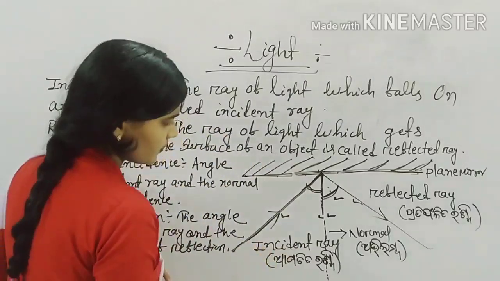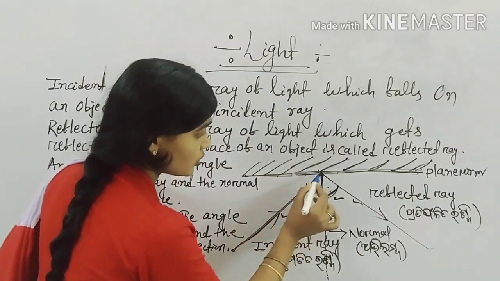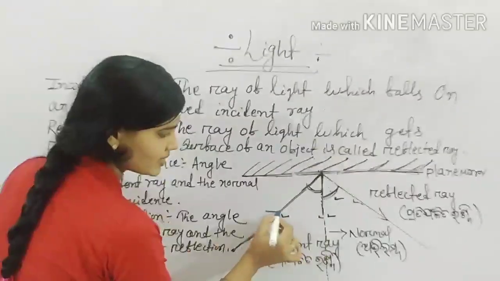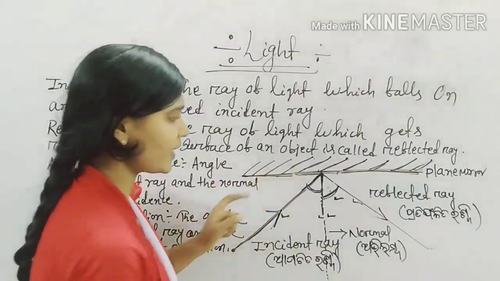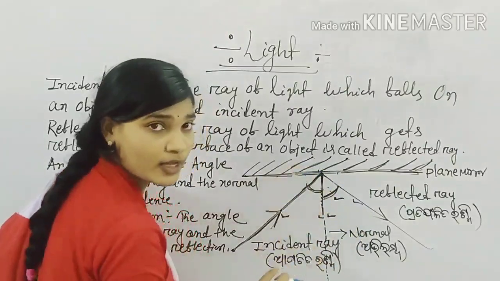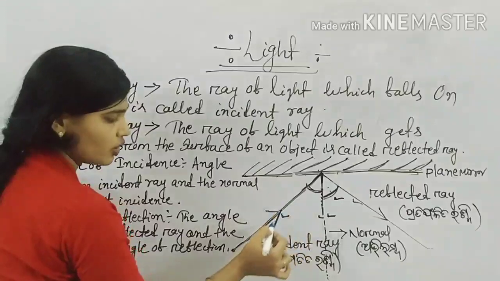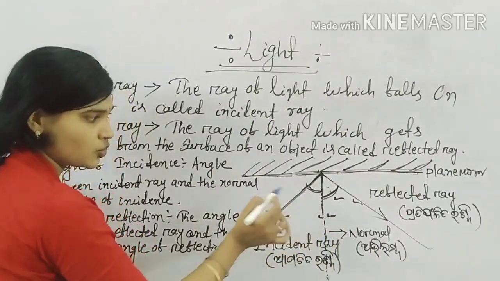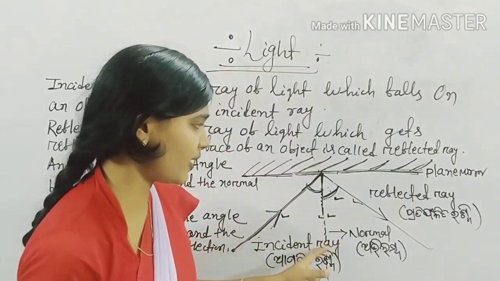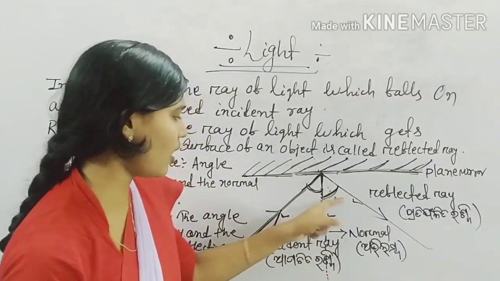So what do you know? We know that the ray of light which falls on an object from the source is known as the incident ray, but the ray of light which gets reflected from the surface of an object is known as the reflected ray. And here, the angle between the incident ray and the normal is known as the angle of incidence, and here, the angle between the reflected ray and the normal is known as the angle of reflection.